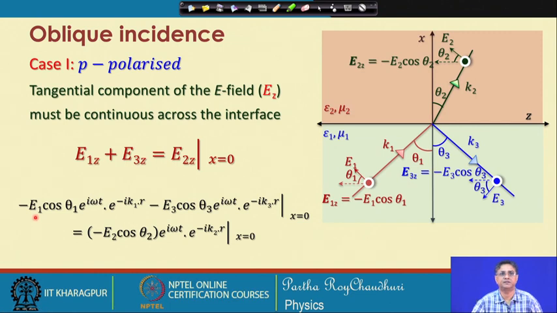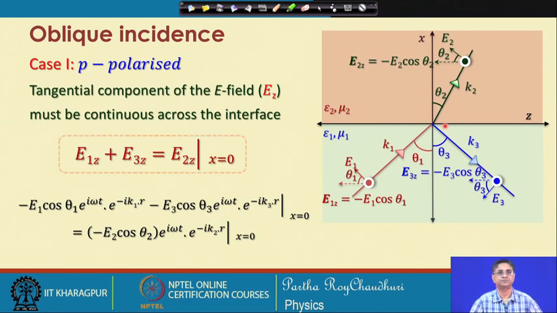So, we can write this tangential components continuity condition, that this incident electric field tangential component plus reflected electric field tangential component will be equal to the transmitted electric field tangential component, that is E 1 z plus E 3 z equals E 2 z. So, they must be continuous across the interface, that is at x equal to 0 at this point.